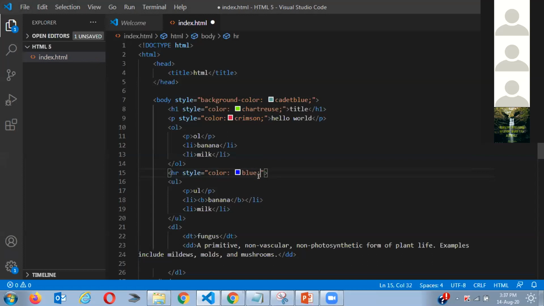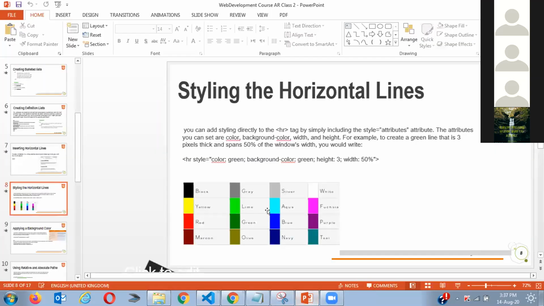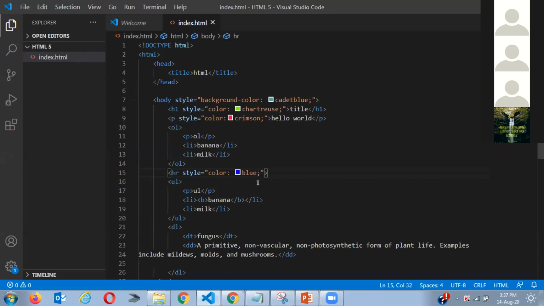Okay, so now should we move on, guys? Is there something else that you guys want to know? And if you're using a notepad and not this one, there are 16 colors which come with a notepad. So HTML has 16 colors. If you write that, it will be there. But as I'm using this code over here, it gives me varieties of colors. So I can use all the colors I want. So that's one of the advantages of this course.